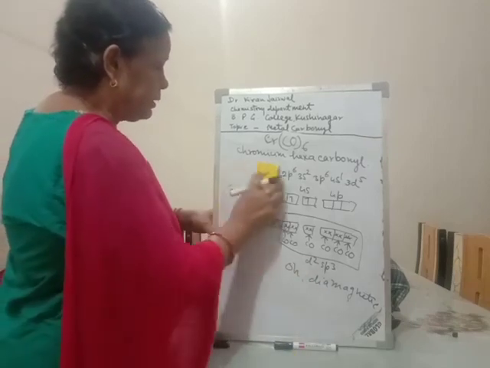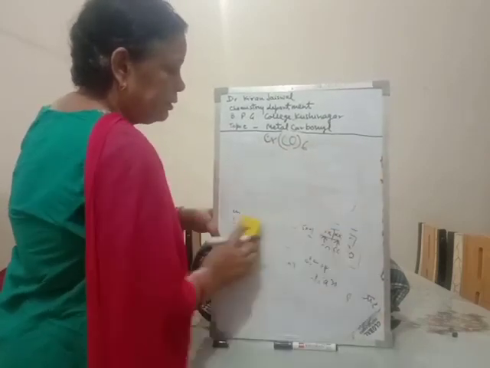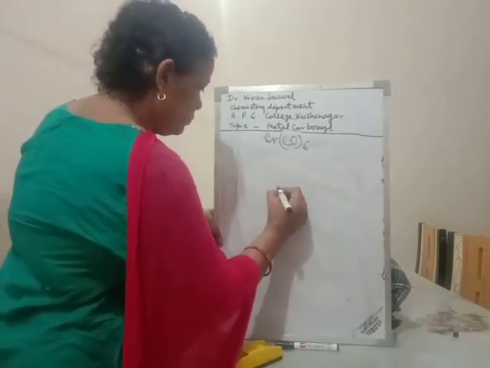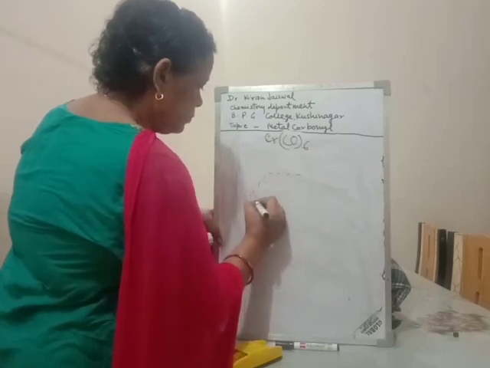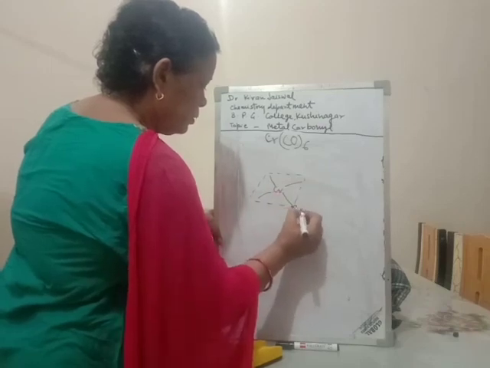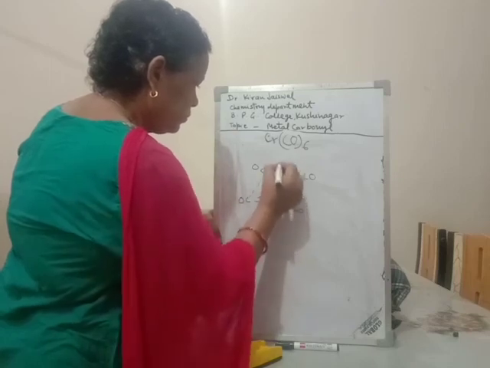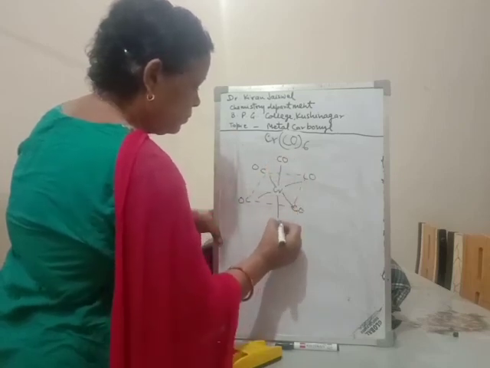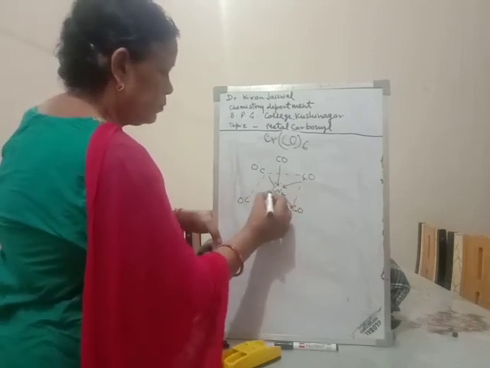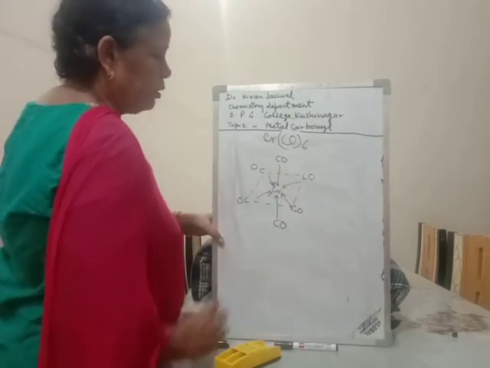The structure of chromium hexacarbonyl can be written as this. Chromium, CO, CO, CO, CO, CO, CO. This is the structure of chromium hexacarbonyl.